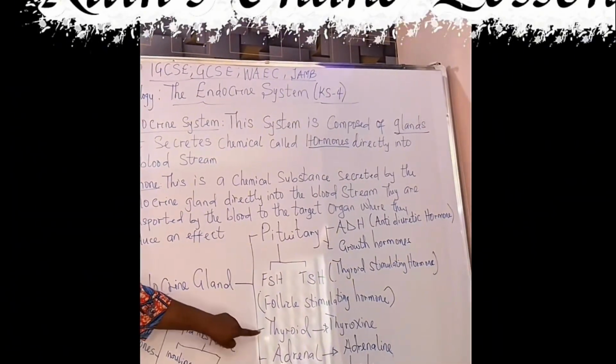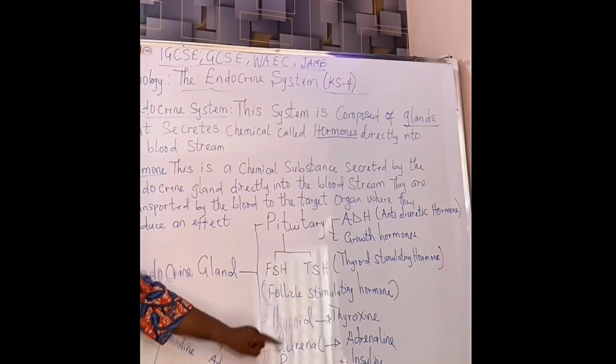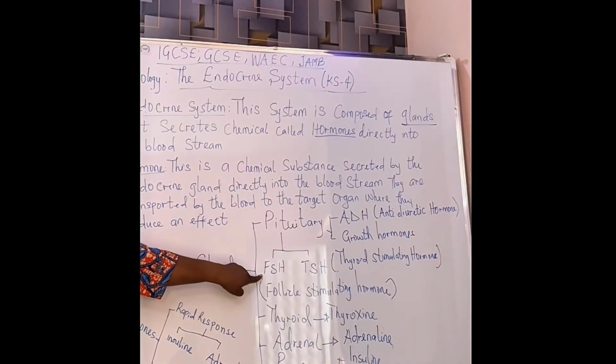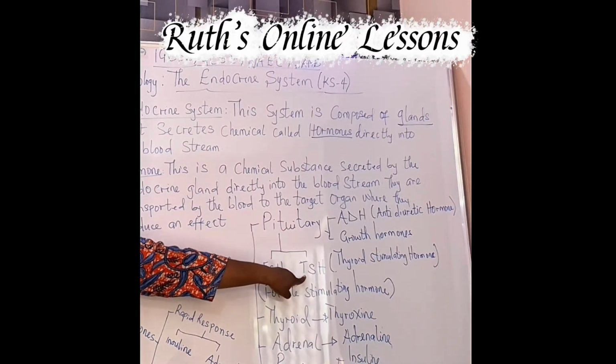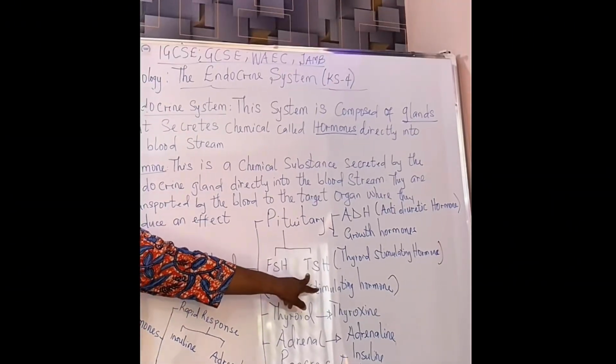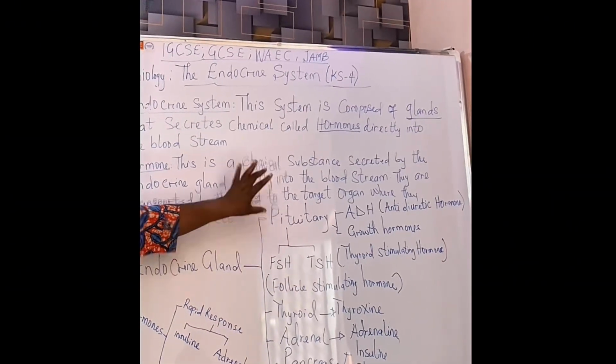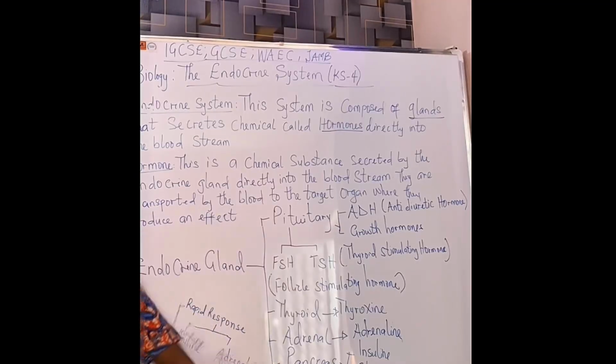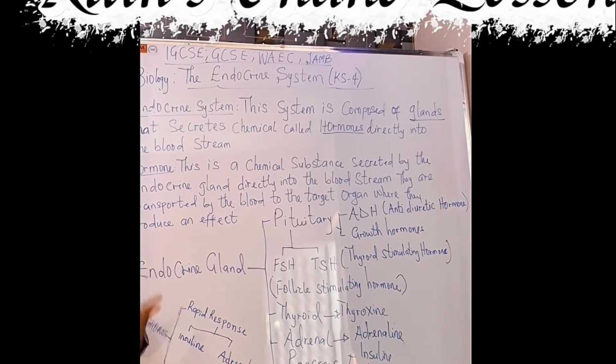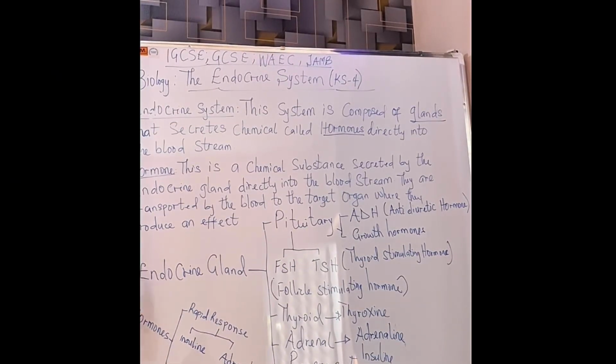Why am I talking about the thyroid and the ovaries? It's because of the follicle stimulating hormone and the thyroid stimulating hormone. These two hormones are produced by the pituitary gland, and these hormones go to other endocrine glands to stimulate these endocrine glands to make their hormones.